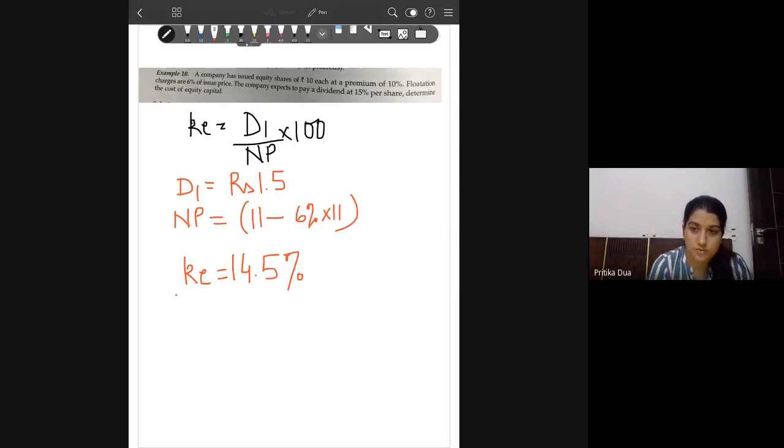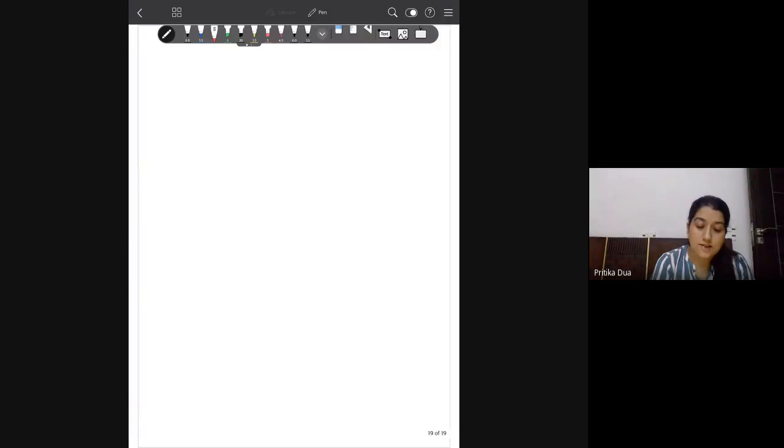We now move to the second approach, which is the dividend plus growth approach. When you are expecting a growth in the dividends every year, how does the formula change?